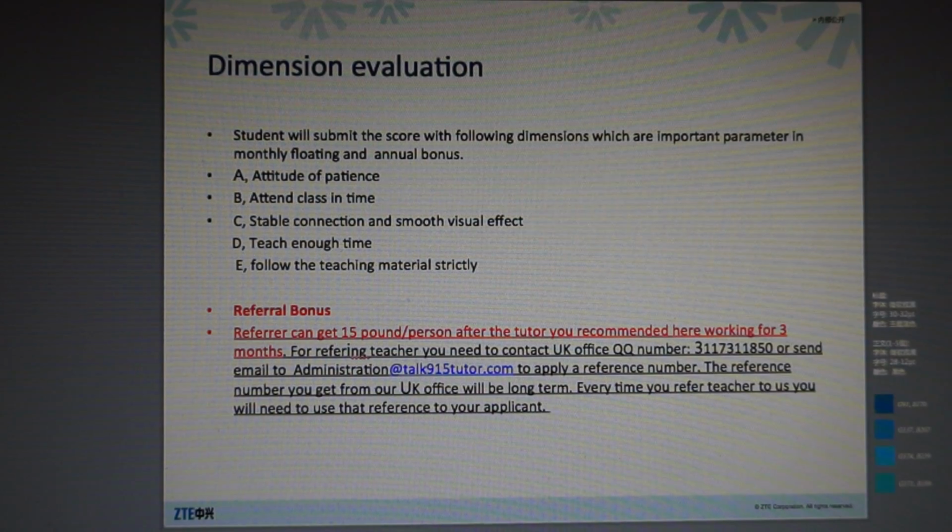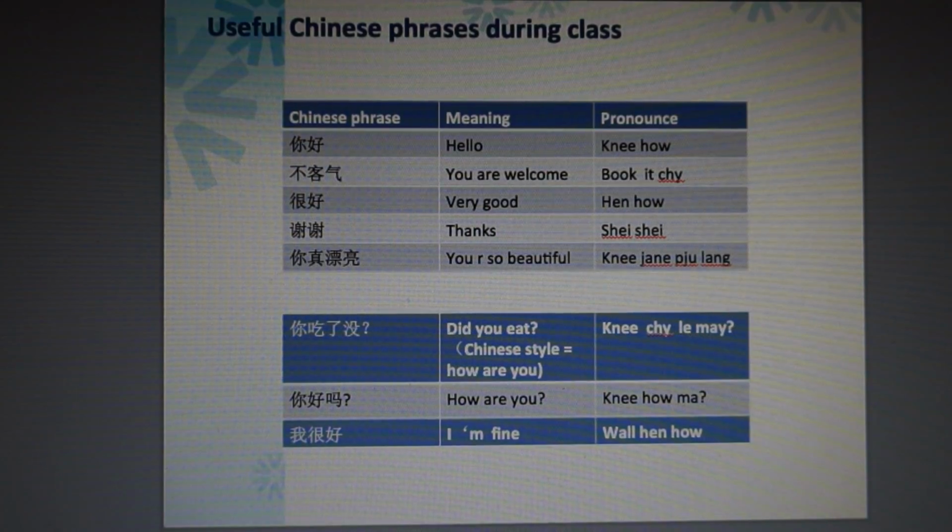Now, turn to page 14. These are some Chinese phrases you can use in the class. It's not compulsory, but you can use them to get to know a new culture. The pronunciation is on the right side.